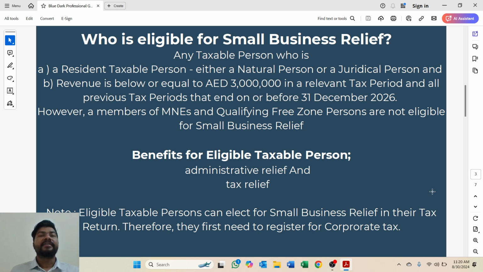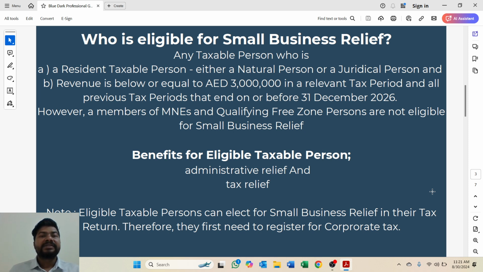And the second condition is that revenue is below or equal to 3 million dirham in all relevant tax periods and all previous tax periods that end on or before 31st December 2026. Here, what do all previous tax periods mean?